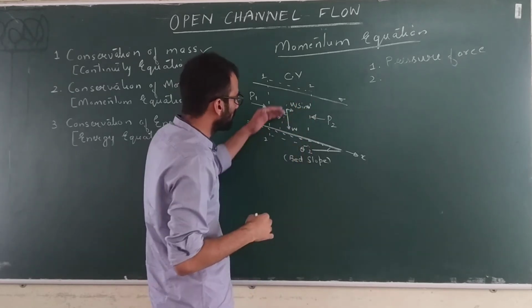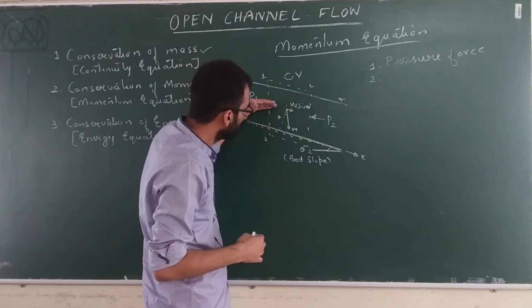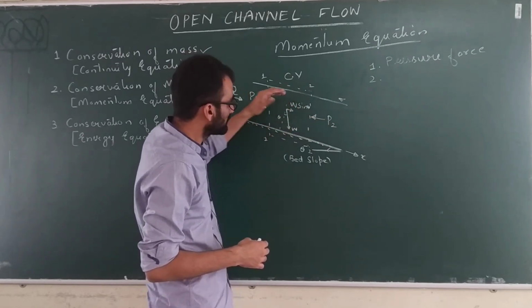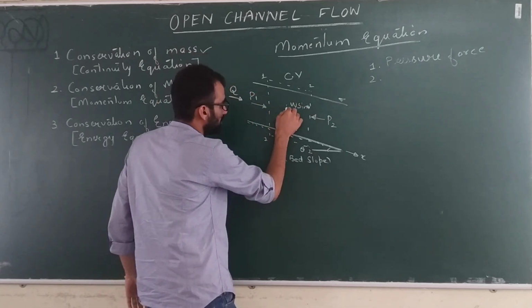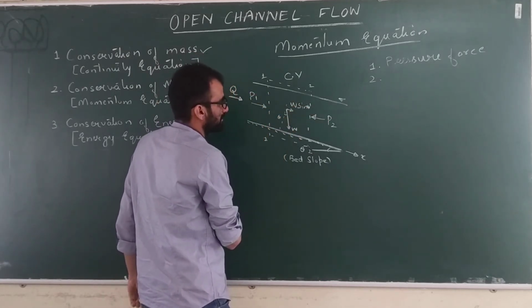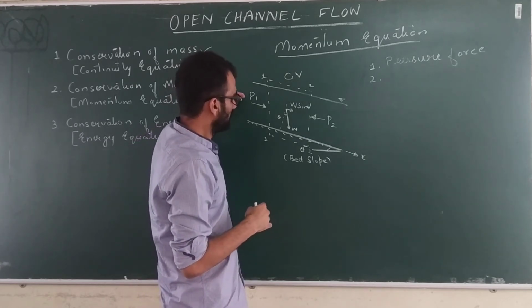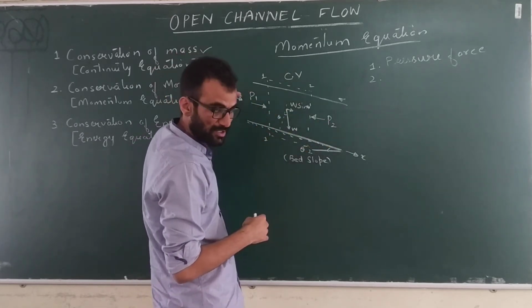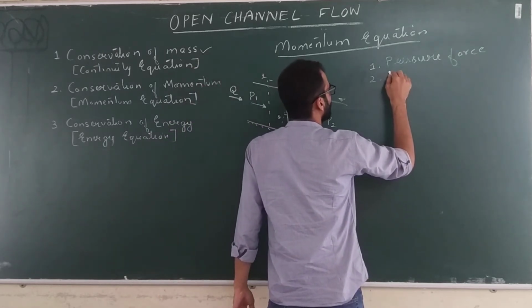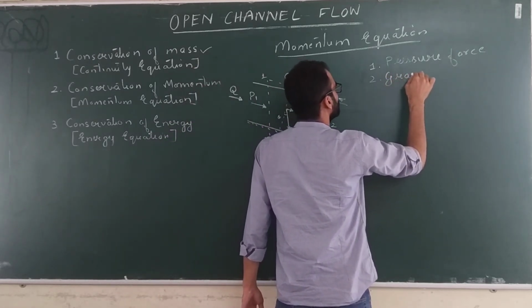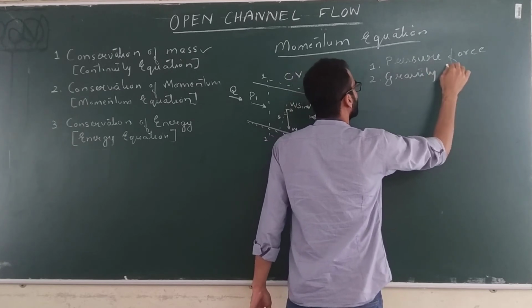The sine component of weight acts in the direction of the flow, and the cosine component acts normal to the direction of flow. Now we are considering forces in the x direction, the flow direction, so W sin theta, the gravity force, is also there.